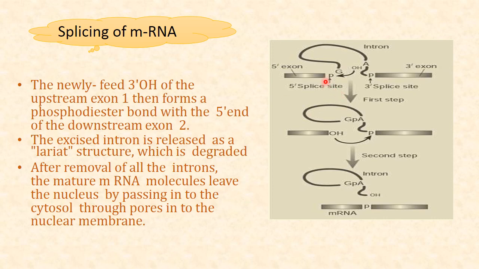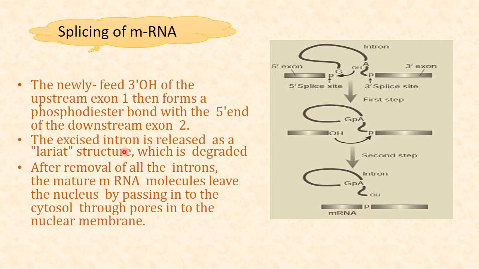So for exon 1, you can see the spliceosome is there, and it binds with the other exon, the 3' OH of one and the 5' end bind together to form the mature messenger RNA.